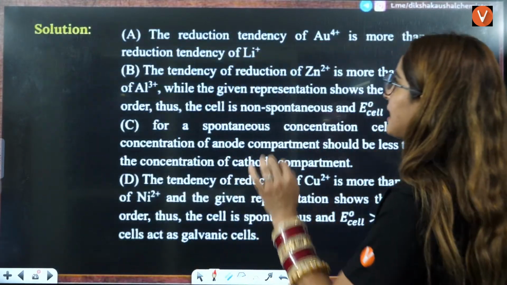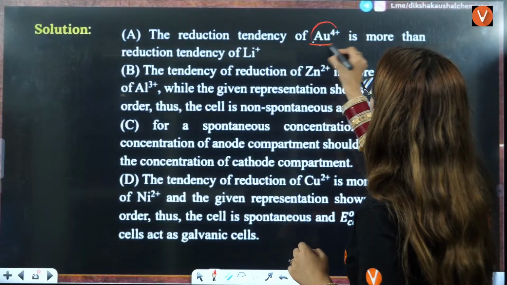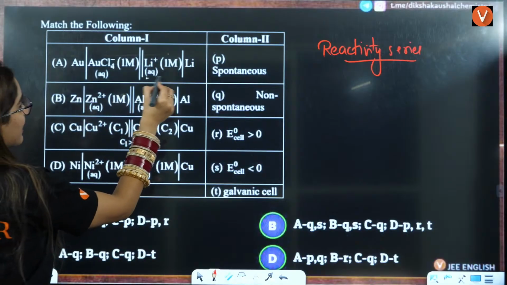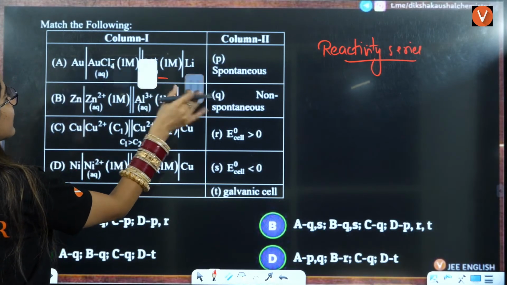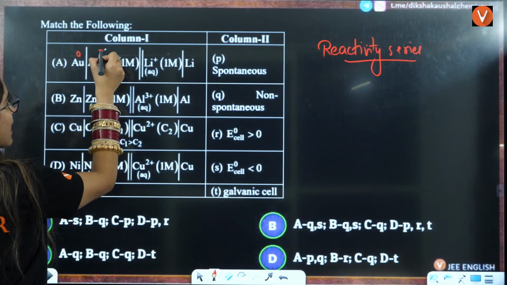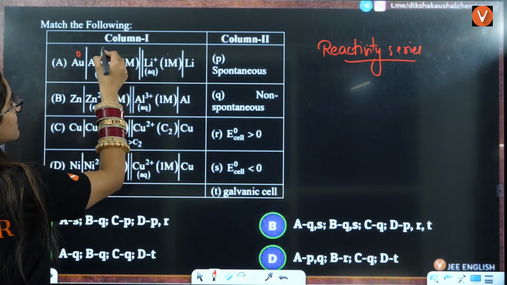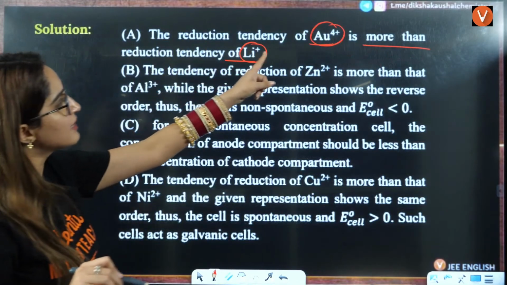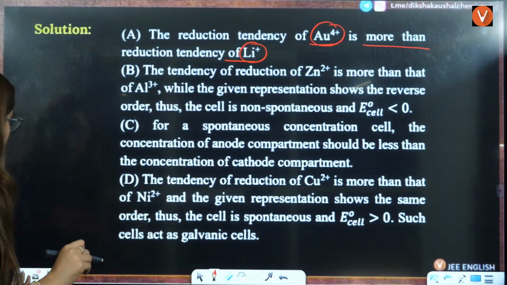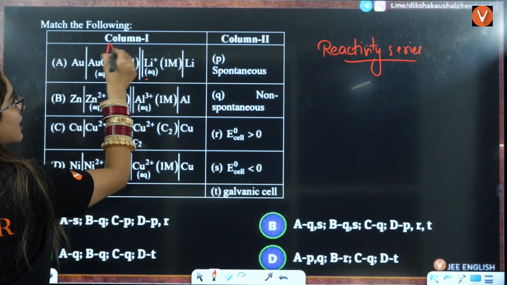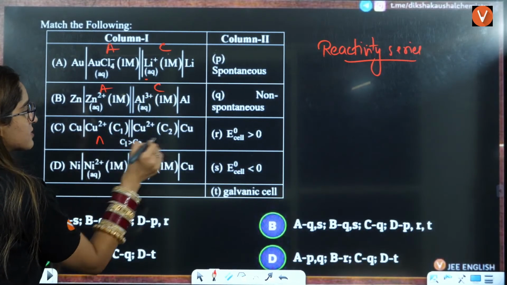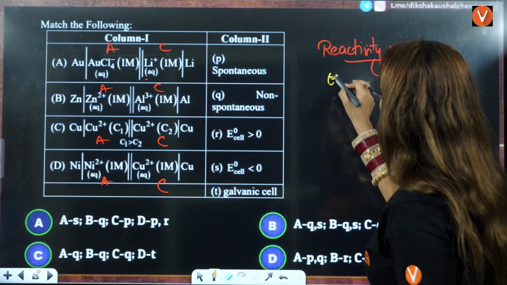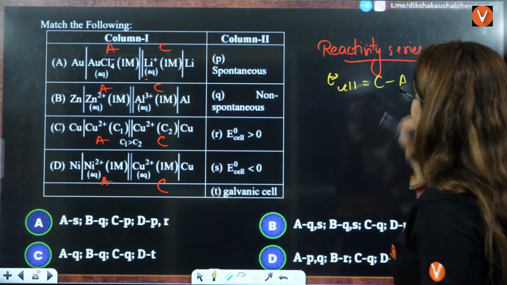For example, let us see, the reduction tendency of Au4 positive is more than the tendency of Li positive. So you have Li here, you have Au here. We know that here what you have, this is 0 and this is x minus 4 equals minus 1, that is plus 3, right? So if you see this here, they are saying that the reduction tendency of Au4 positive is more than the reduction tendency of this. So whenever you are calculating, the E0 value is nothing but cathode minus anode, right?